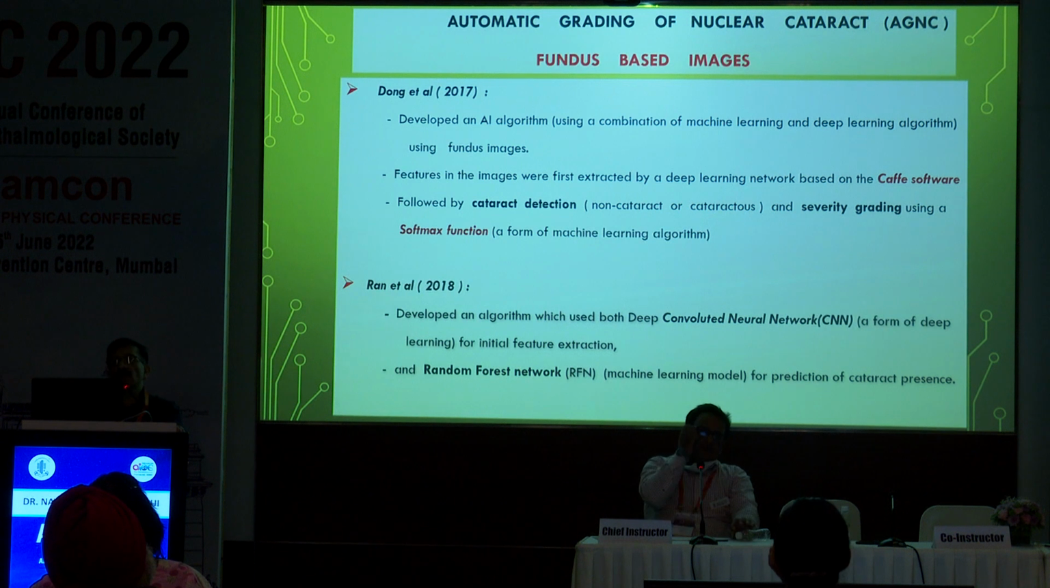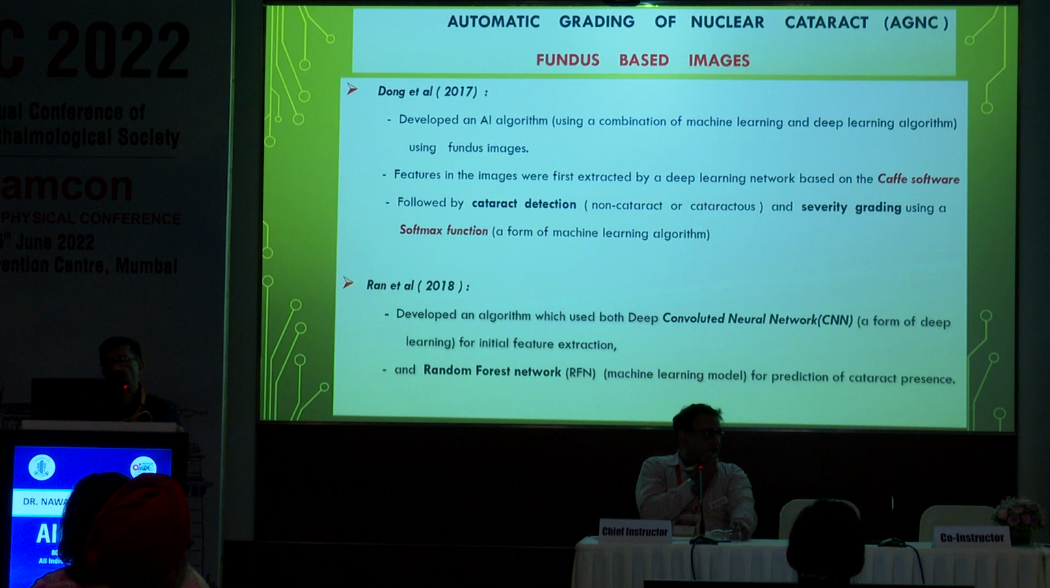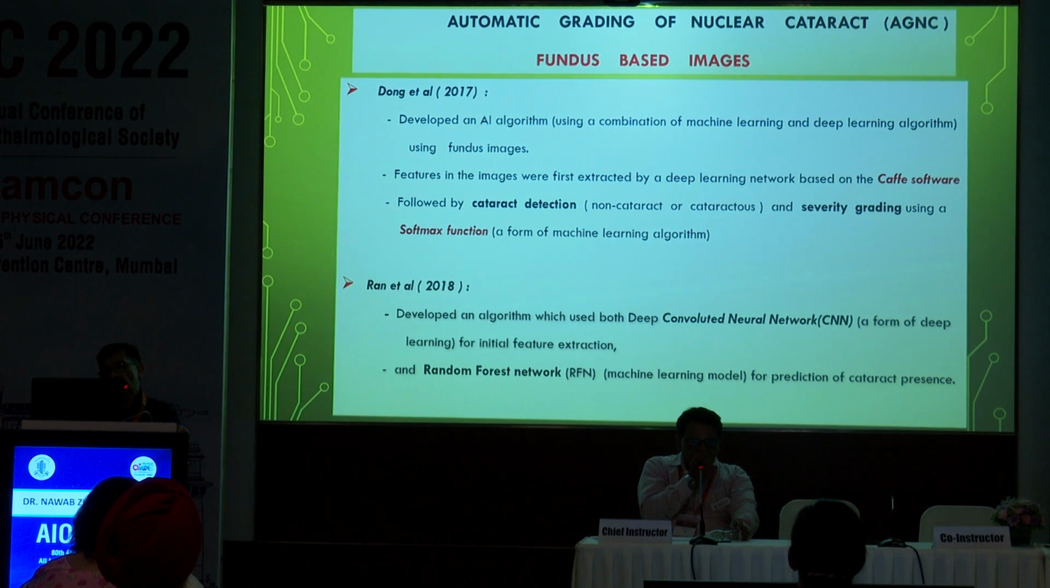Now, there is also automatic grading of nuclear cataract based on fundus images, and various studies have been conducted. For example, Dong et al. in 2019 developed an artificial intelligence algorithm using a combination of machine learning and deep learning algorithms on fundus images. Features in the images were first extracted by a deep learning network based on the Caffe software, followed by cataract detection, non-cataract or cataract, and severity grading using a softmax function, a form of machine learning algorithm. Ran et al. in 2018 developed an algorithm which used a convolutional neural network for deep learning for initial feature extraction, and then used a random forest network, a machine learning model, for prediction of the cataract presence.